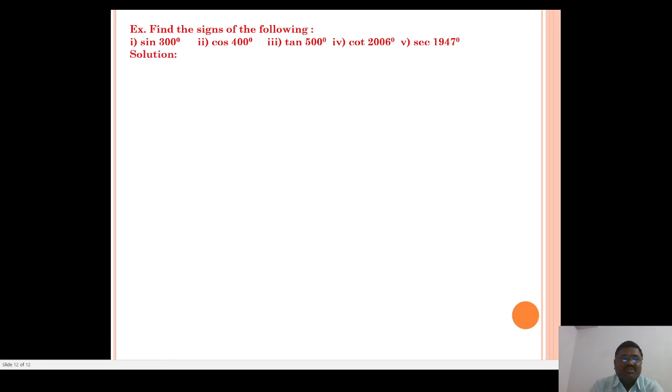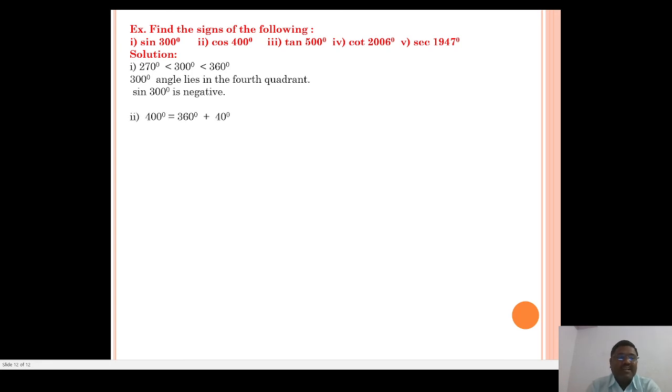Solution: we see 270 degree is less than 300 degree less than 360 degree. So the angle 300 lies in the fourth quadrant. In the fourth quadrant we know that the sine ratio is negative, so sine 300 degree is negative.